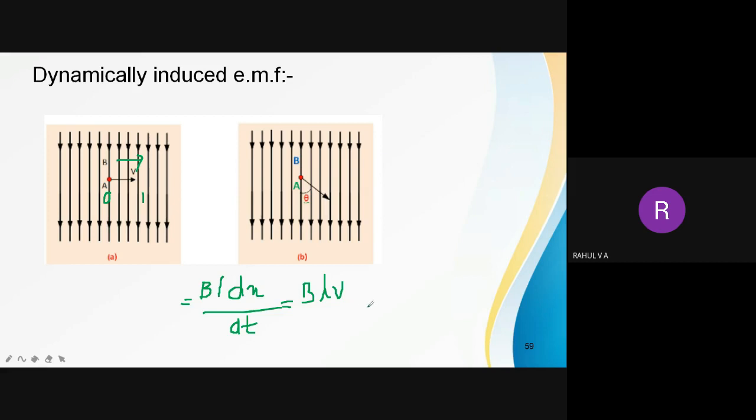Now suppose if this conductor is rotating, like as I said, there is a stator and rotor will be rotating so that EMF will be produced. If it is rotating at an angle theta, so I can write the equation BLV sine theta. So that will be the equation for EMF produced.